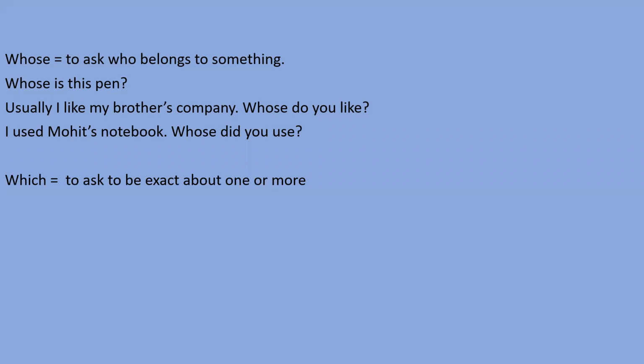Next word, which, to ask to be exact about one or more. So dear student, when we want to be exact about one or more, in that sense, we should use which. Some examples are here. I will wear the new dress in the party. Which will you wear? So I want to be particular about your wearing. That's why I have used here which word. Okay, it can be one or it can be more than one.